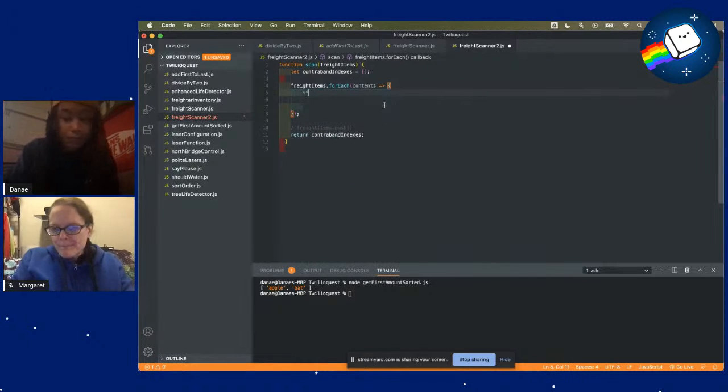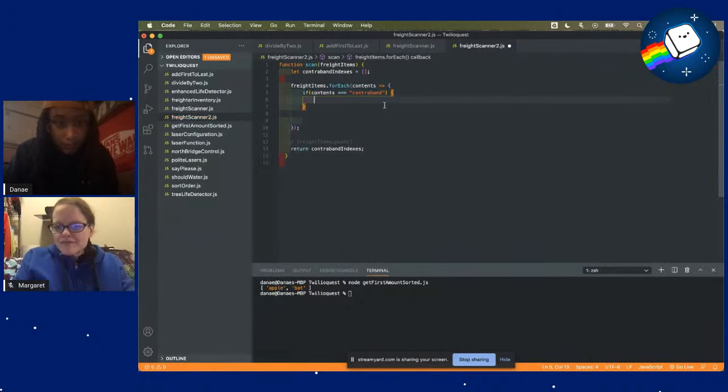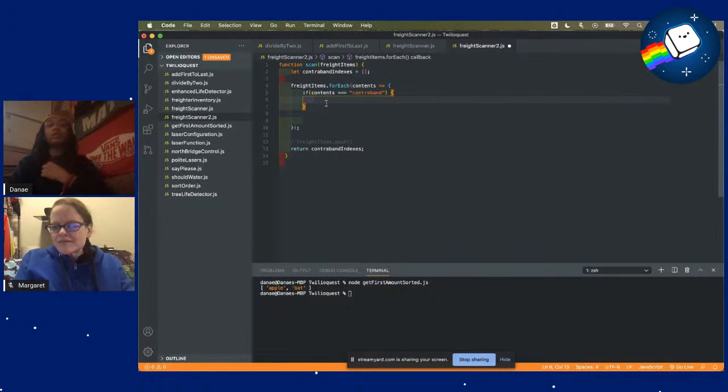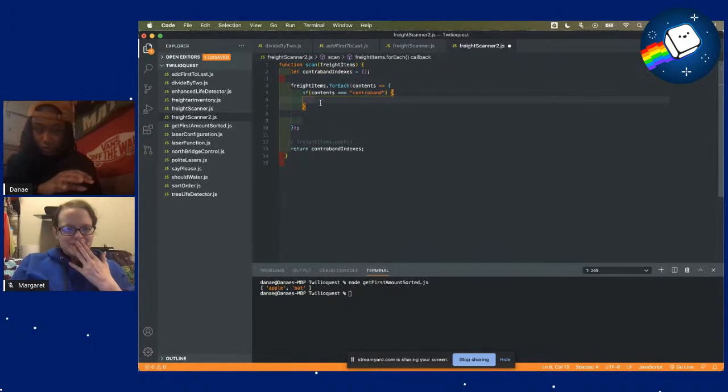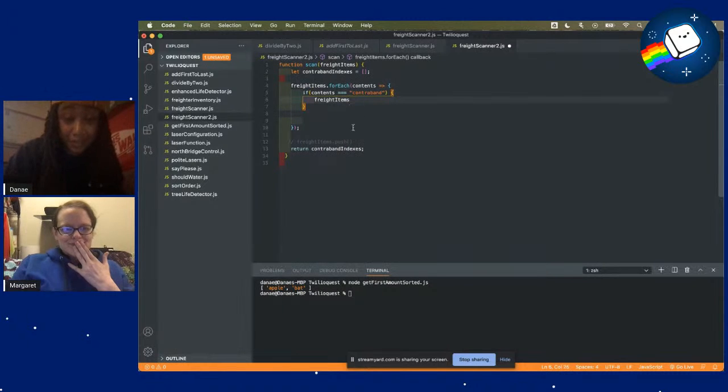Now we want to check if contents is equal to contraband. Again, this is where we want to push the index of our input array where it found contraband into our contrabandIndexes, and then we're going to return contrabandIndexes. So we'll take the writeItems, and how do I get the index of that?